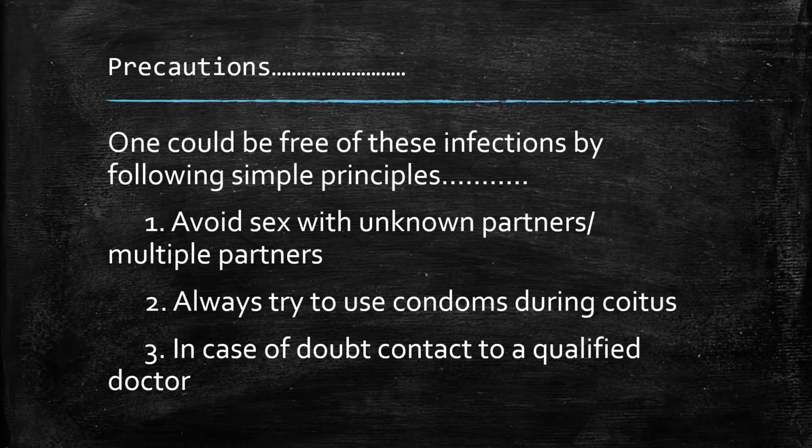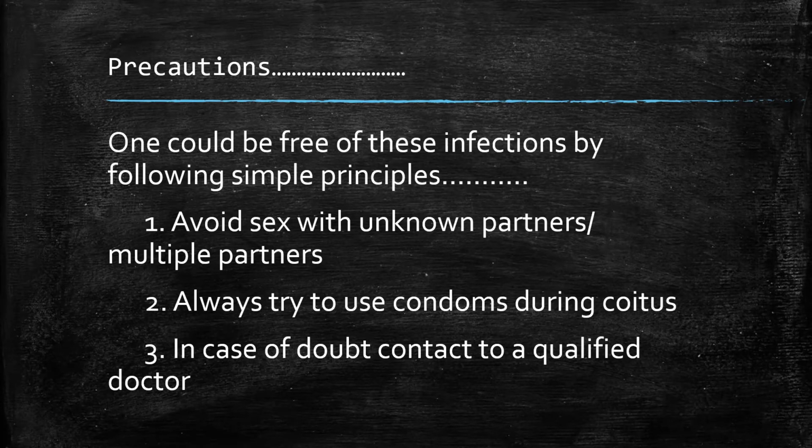How can we protect ourselves from these types of diseases, that is STIs? Whatever precautions one should take, one could be free of these infections by following simple principles. We have to follow three important principles. With the help of these, we are able to save ourselves from STIs.